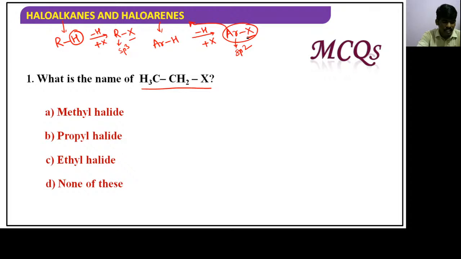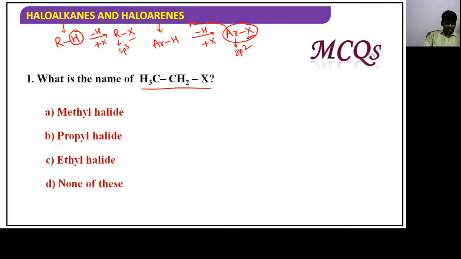Nishita Jain said haloethane. That's correct. Haloethane. Okay. Now check your option. Please put your option in the comment box, whether A or B or C or D. Let's see who is going to win.